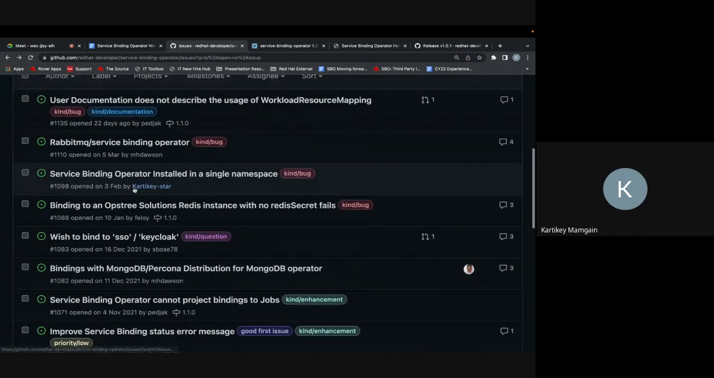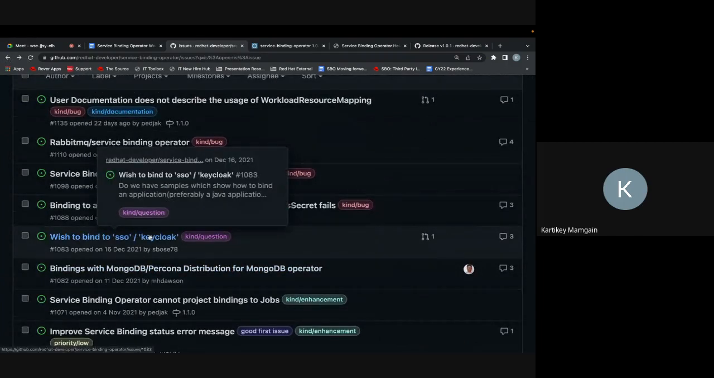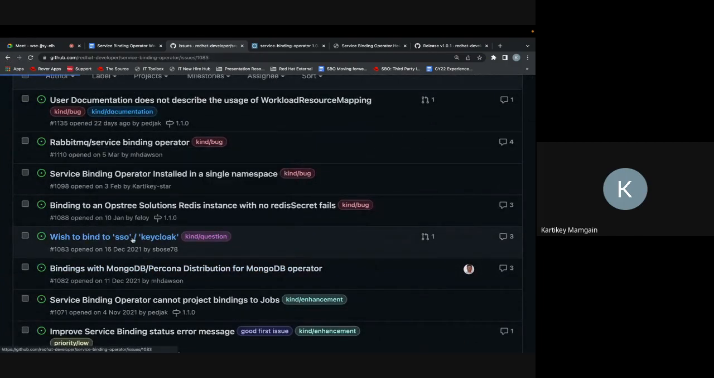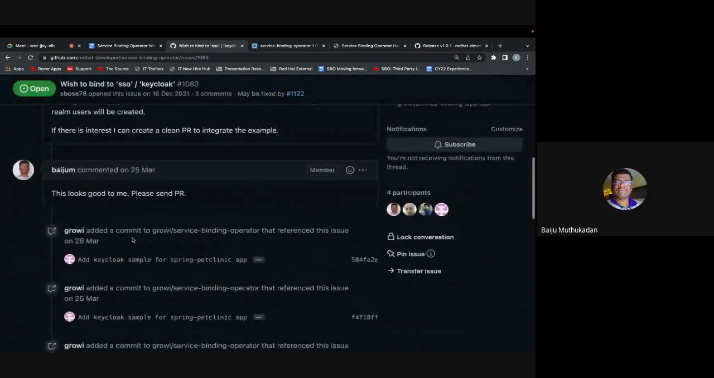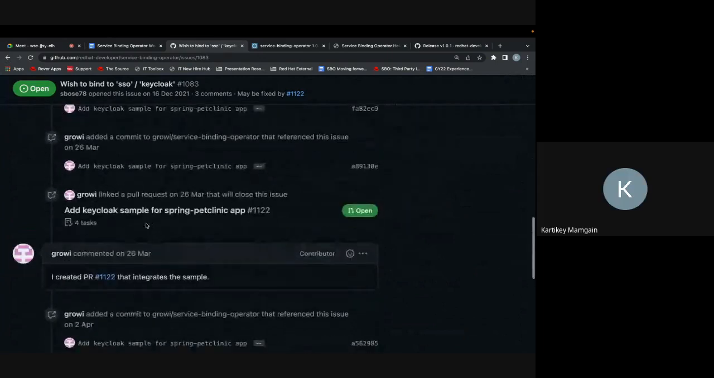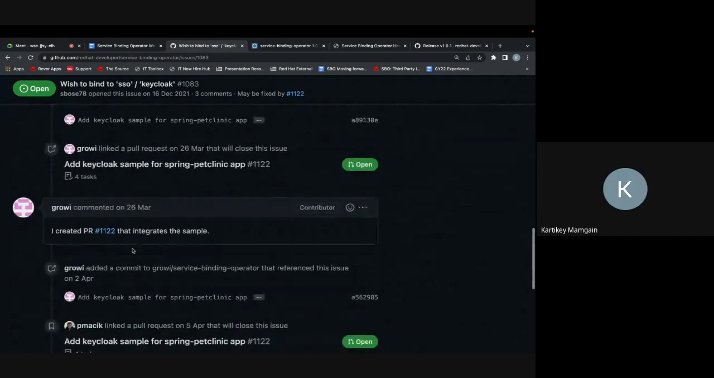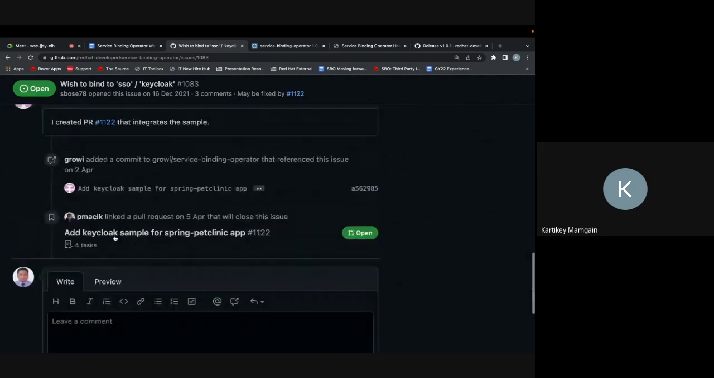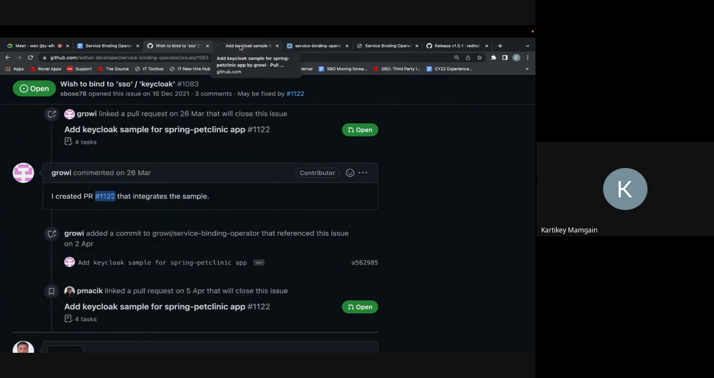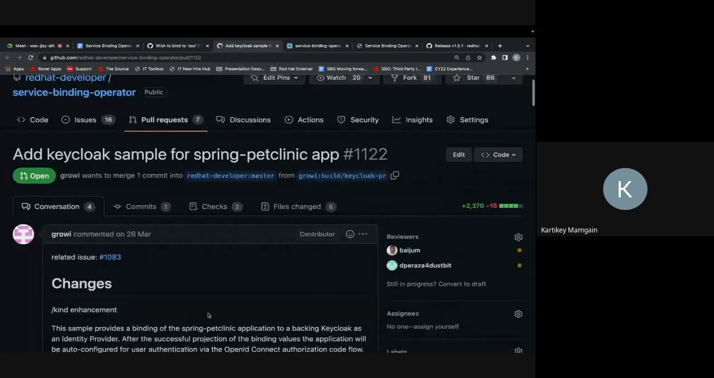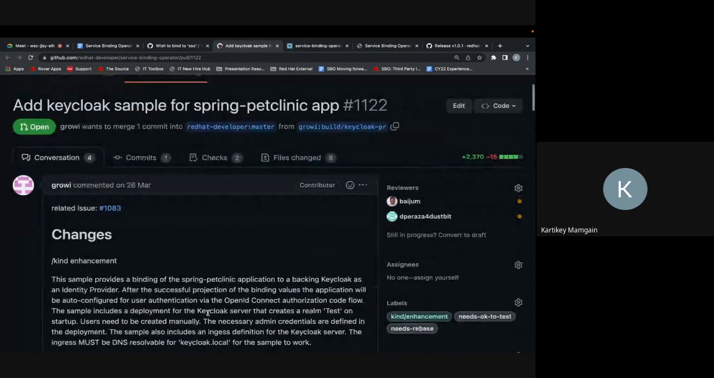Sure. Ways to bind SSO Keycloak. This was opened quite a long time ago, but somebody was working on it. I think this is the last comment from that. Here they created a PR for it. Currently this PR is a work in progress, right? Let's check. Yes, this is an open PR. It's currently getting reviewed, right?